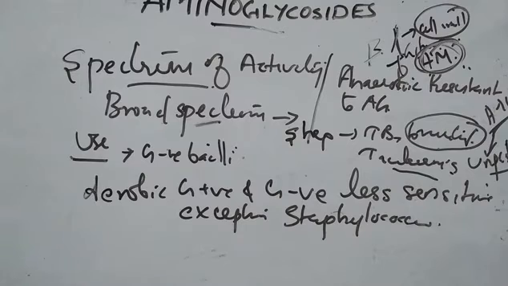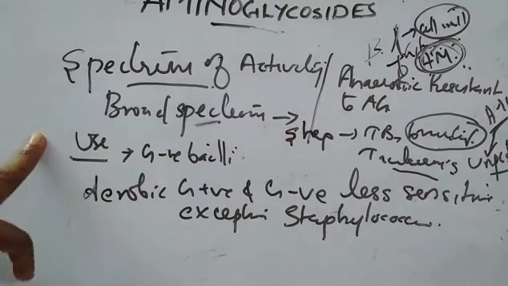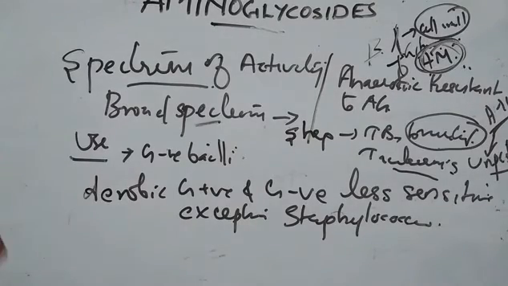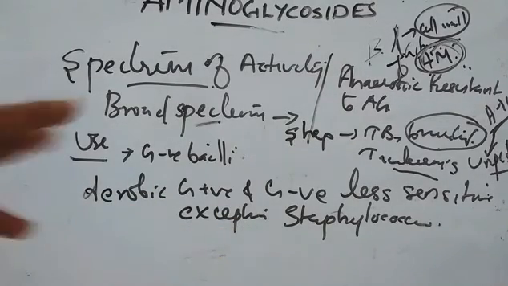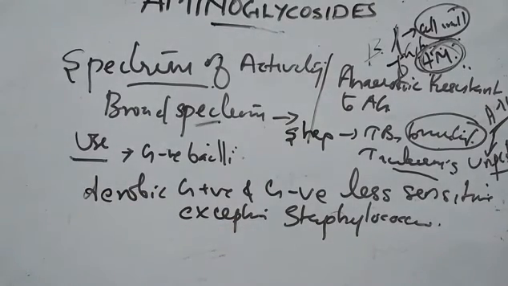So that's about the spectrum of activity. It has a broad spectrum, more towards gram-negative bacilli, with very little activity on aerobic gram-positive and gram-negative organisms, and anaerobes are very resistant to it.